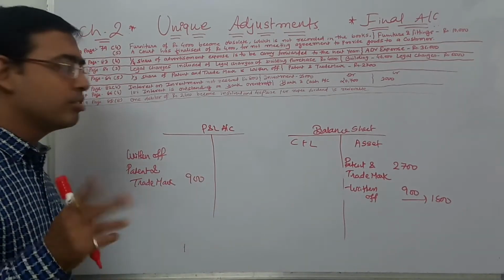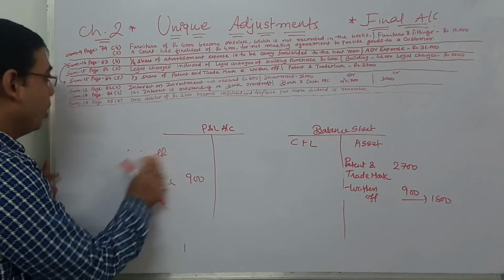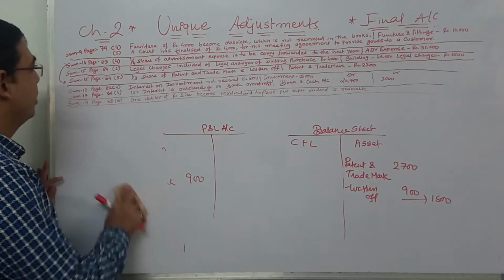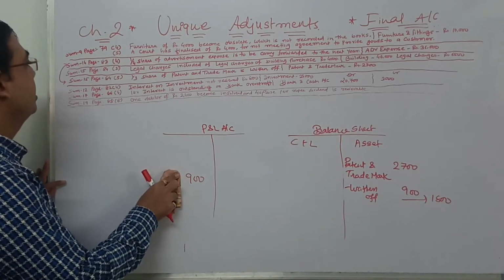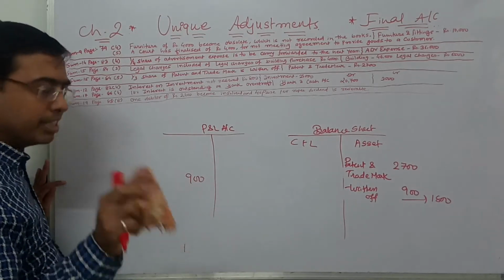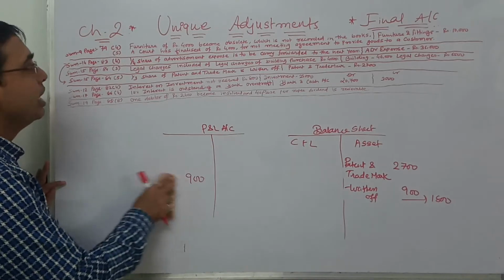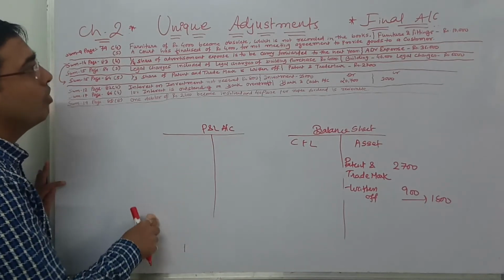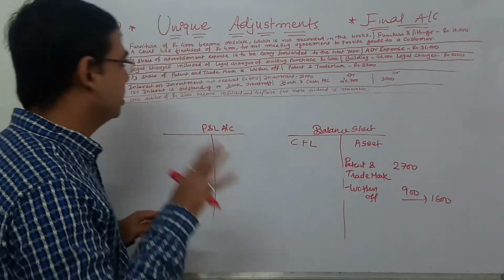Now, please go back to page number 84 again and read adjustment number 2. Legal charges. Same page number 84, adjustment number 2. Legal charges included of legal charges. Let's understand this.